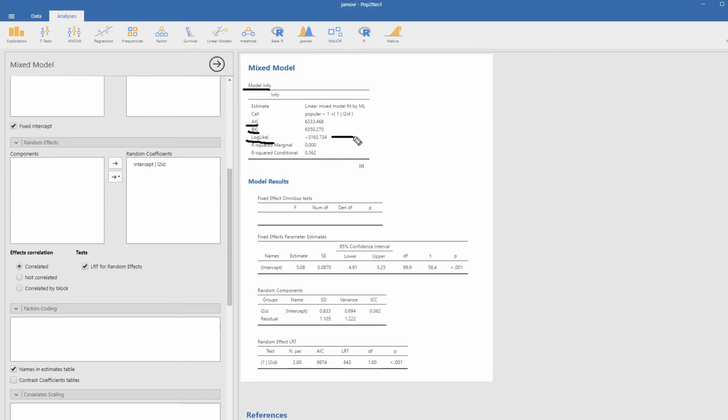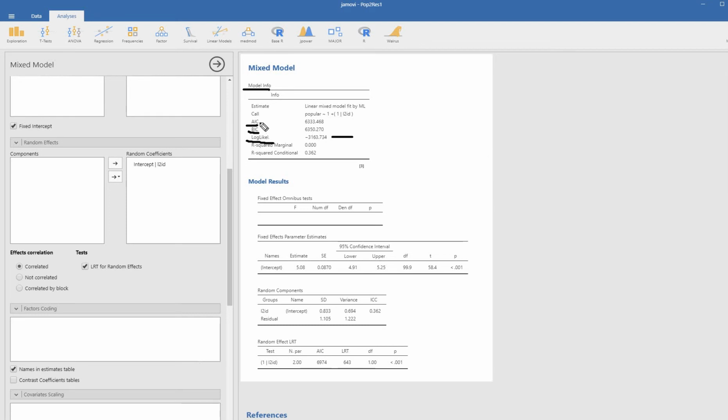And basically, the deviance is most helpful when you're making comparisons between nested models. So basically, the difference in deviance would be distributed as a chi-square, and you could actually carry out a chi-square test of the difference in fit between nested models using the deviance value. But in general, if you have two deviances and you're comparing two different models, the model with the lower deviance